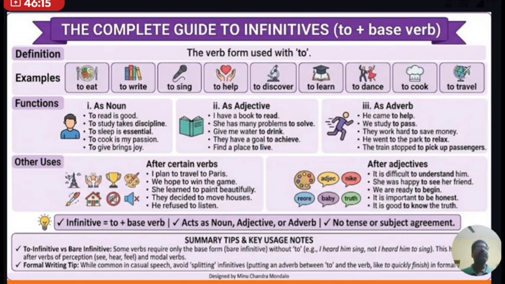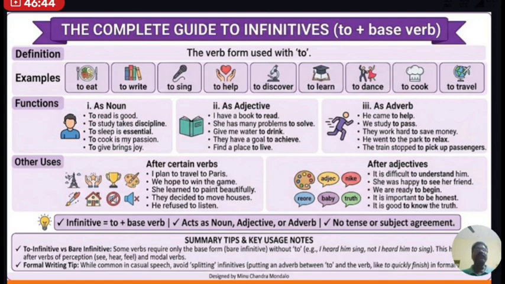Let us have complete knowledge about infinitives. I told you that infinitives are nothing but to plus V1. When to plus V1, such as to go, to eat, to write, such forms are called infinitives. But as we have earlier discussed, an infinitive should act as a noun, an adjective, or an adverb.